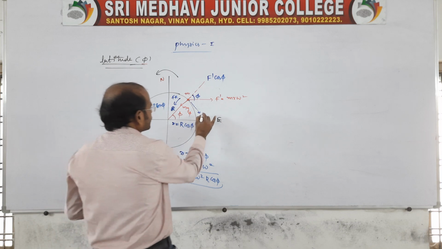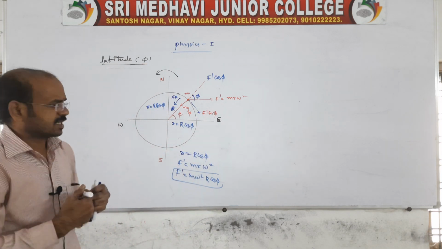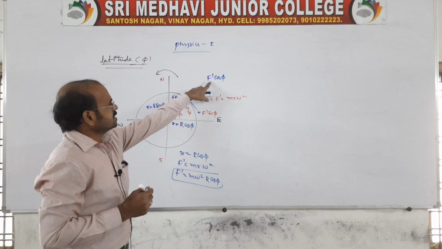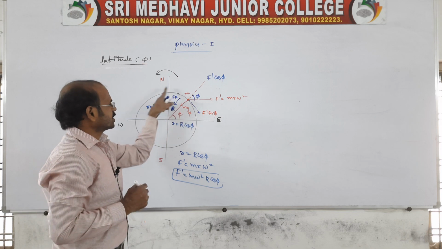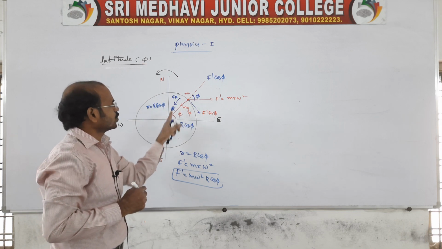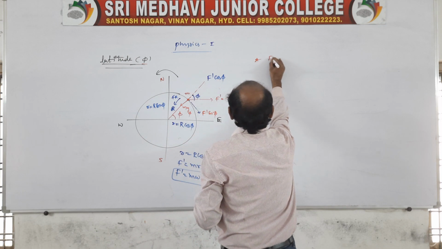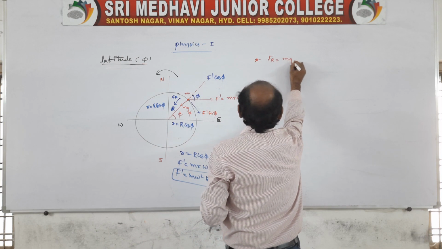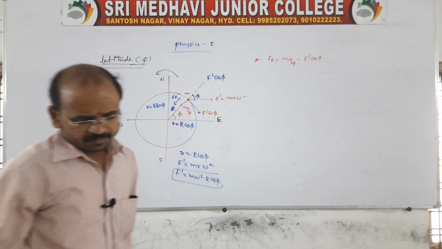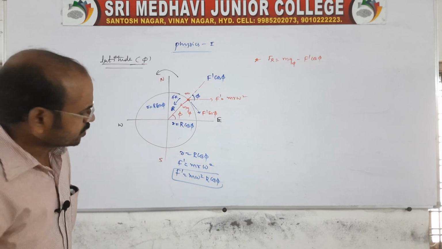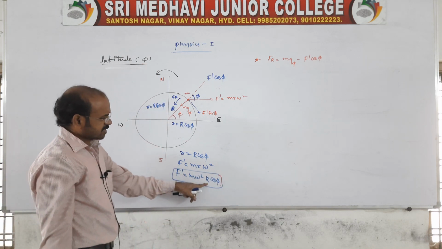In that, one of the components, and another one we can say sin phi like this. Of course, it is not required, because the weight and this component of centrifugal force are balanced, and therefore the body is rotating. Of course, the weight is more than this centrifugal force. Then according to that, the resultant will be Fr is equal to mg phi minus f dash cos phi. So now we know f dash, from here, f dash is equal to m omega square r cos phi.